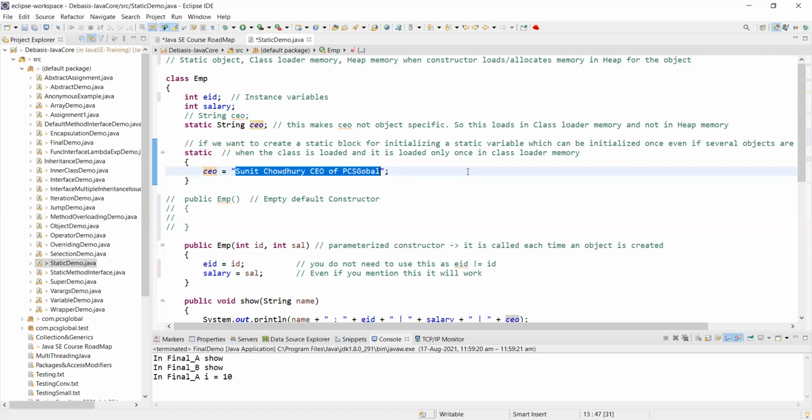Once I say static, it means I can use it. I am a CEO of 100 people, so each employee will not have a different CEO. It cannot be possible in an organization. So I'm keeping this as fixed, as final, or as constant.